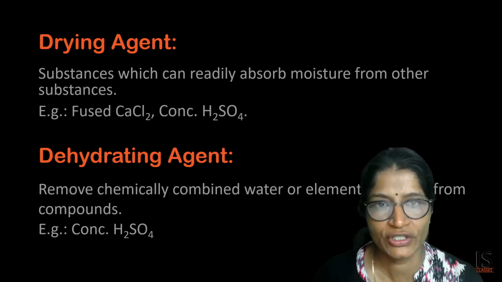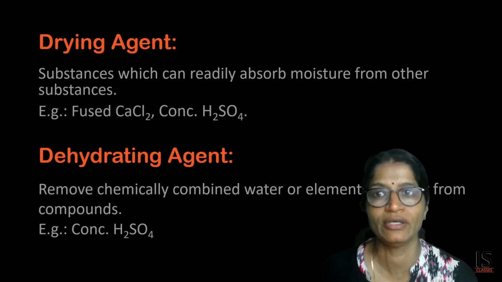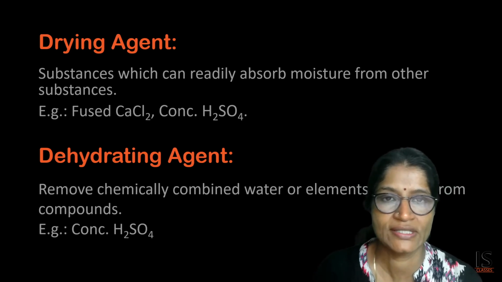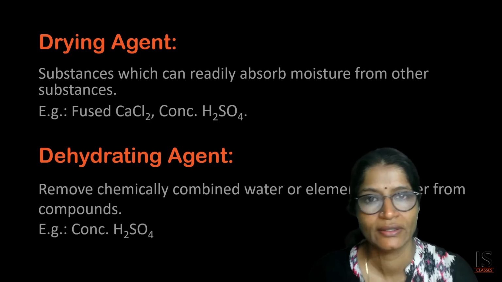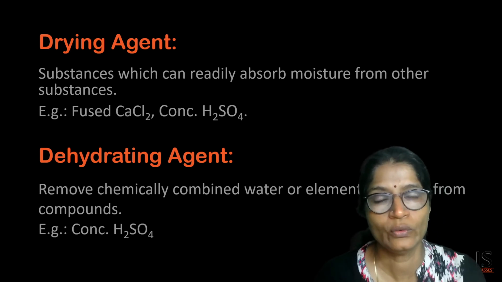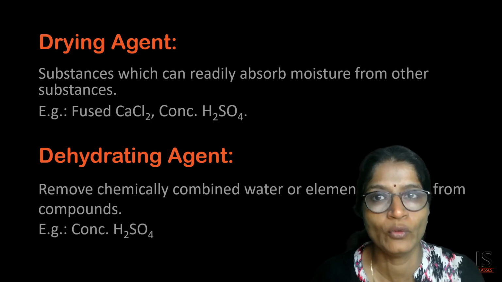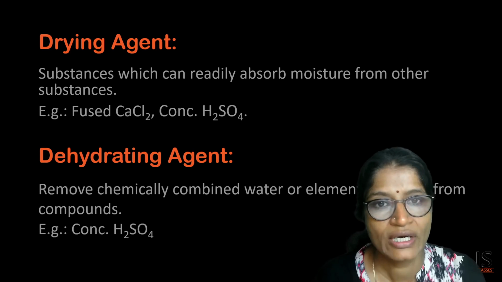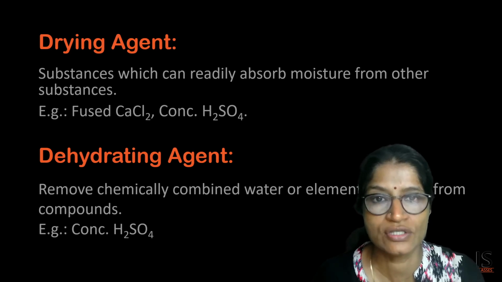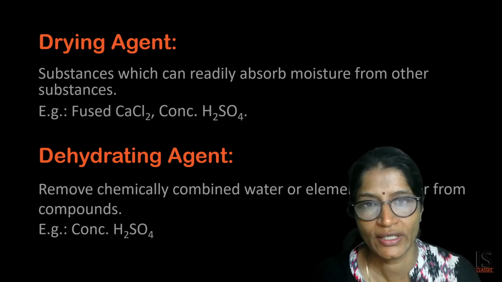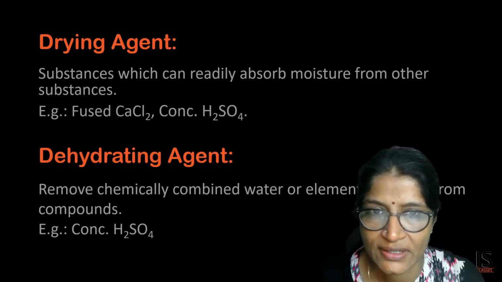The moisture that is there within the substance can be removed with the help of fused calcium chloride, concentrated sulfuric acid or phosphorus pentoxide, depending on the type of the chemical. So, they are known as drying agents. For example, to dry ammonia gas, quicklime is used. To dry hydrogen chloride gas, concentrated sulfuric acid is used to remove the moisture. So, in case of ammonia, quicklime is acting as a drying agent.